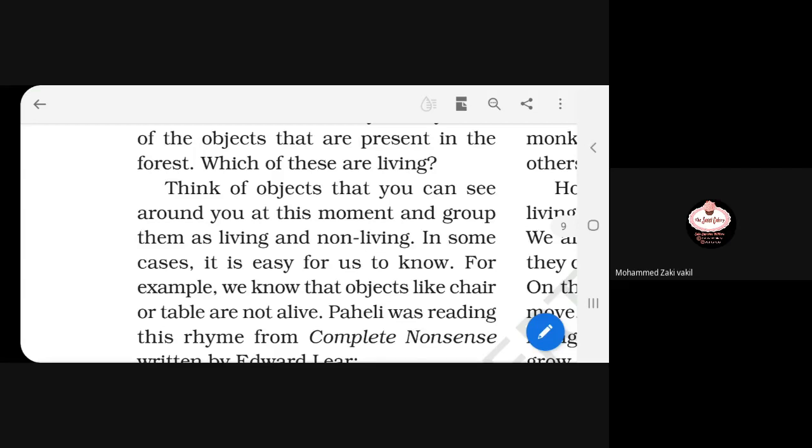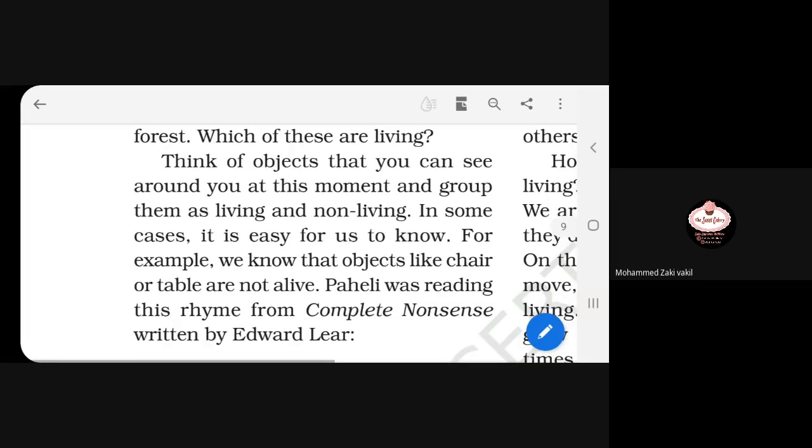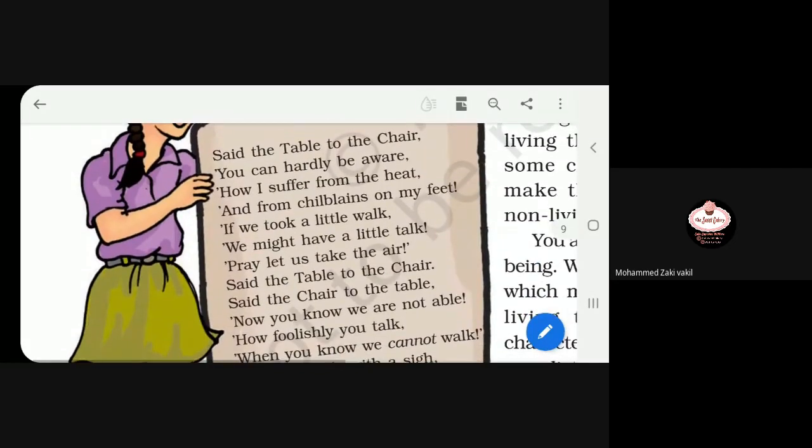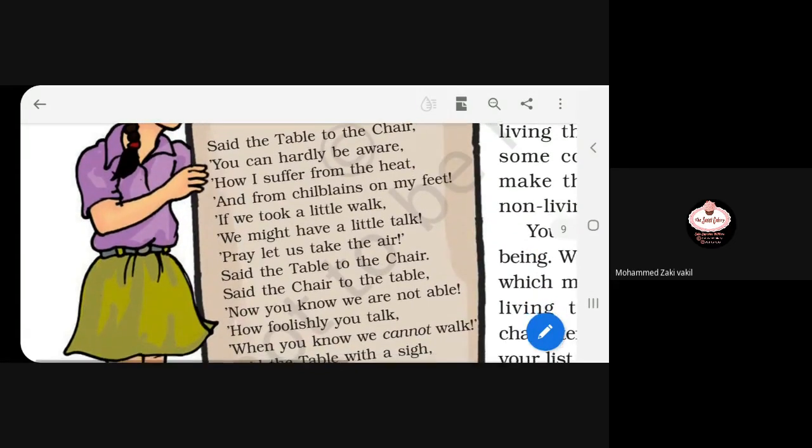Shake the table to the chair. You can hardly be aware how I suffer from the heat and from chilblains on my feet. If we took a little walk, we might have a little talk.